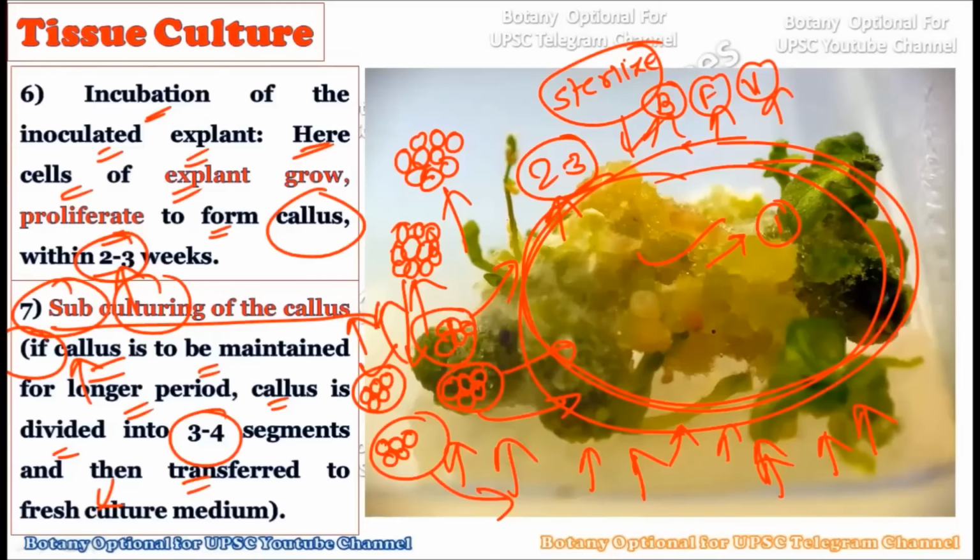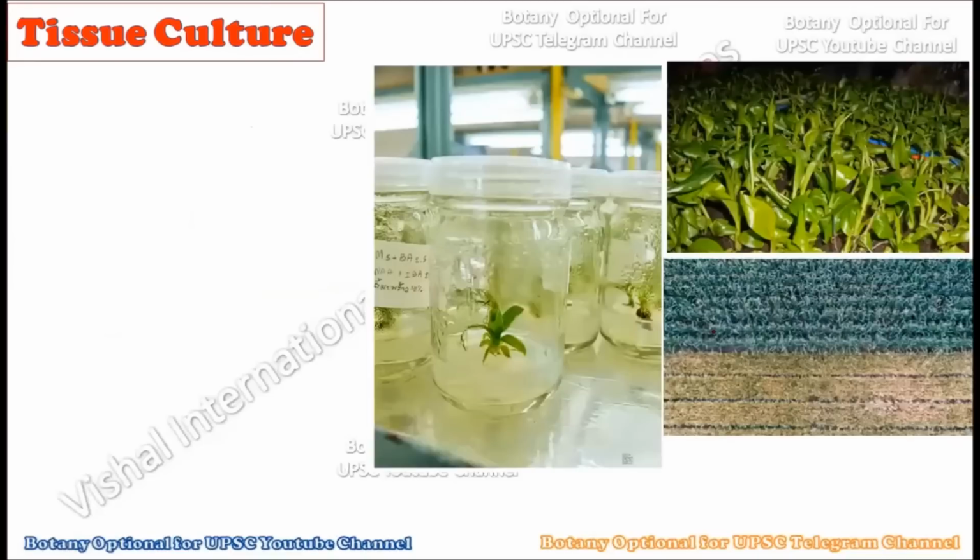So basically, subculturing of the callus is the division of the callus into 3 to 4 segments, which are transferred to different flasks containing fresh nutrient medium. So in the seventh step, after the formation of callus in the sixth step, we subculture this callus, and this will ultimately increase the number of plants at the end of the process.